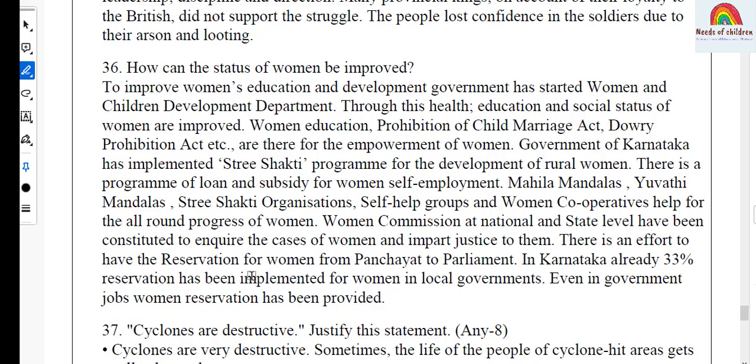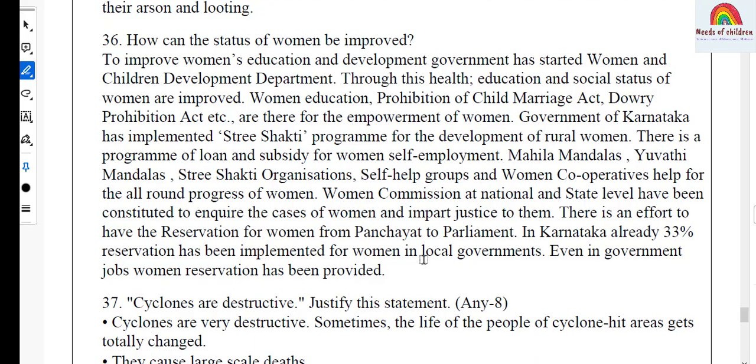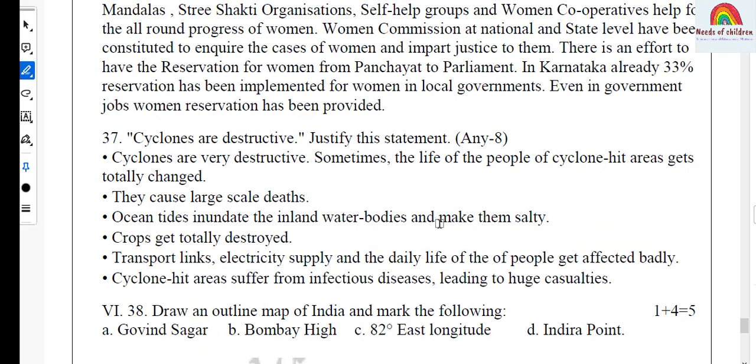There is an effort to have reservation for women from Panchayat to Parliament. In Karnataka, 33% reservation has already been implemented for women in local governments. Even in government jobs, women's reservation has been provided. Let's move on to question number 37.